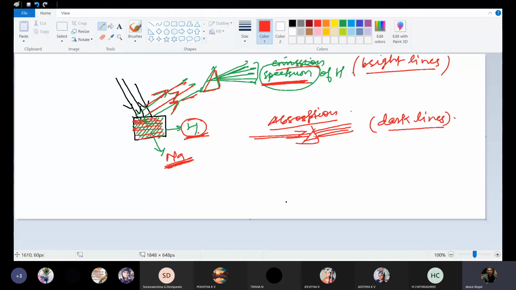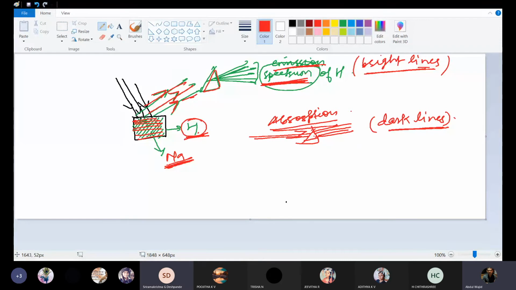Spectra can be of two types: one is the emission spectrum and the second is the absorption spectrum. In an absorption spectrum, dark lines will be there in place of the missing lines. And if it is an emission spectrum, bright lines will be there.